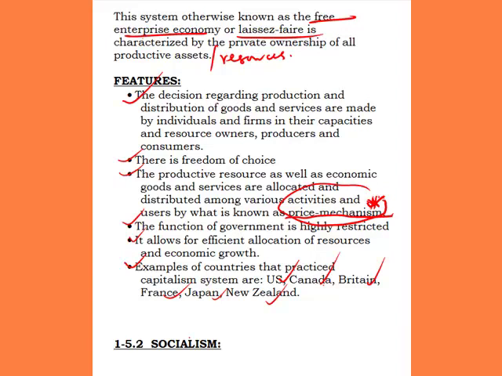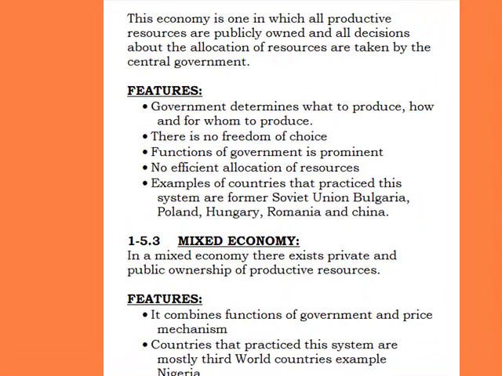Let's go to the next one. Socialism. This is the second economic system in view. Now, a socialist economy is one in which all productive resources are publicly owned, and all decisions about the allocation of resources are taken by the central government.